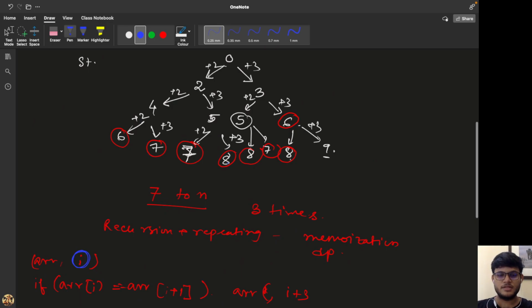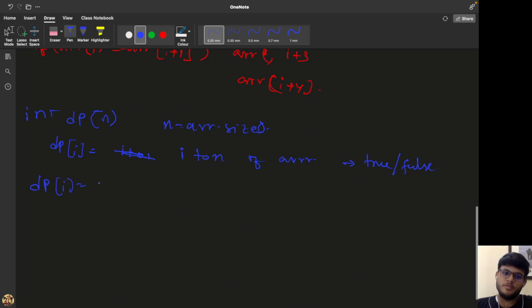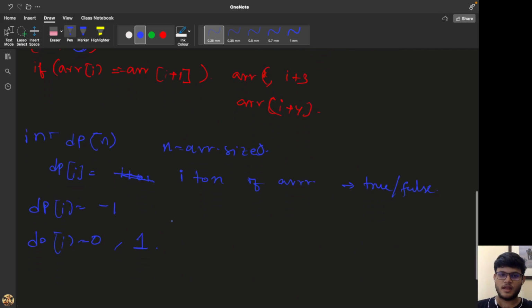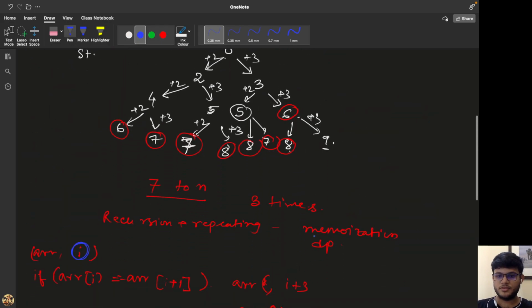So we will calculate for each index only once. We can take an integer DP array, where DP of I will be initialized to -1, which means that we have not calculated for this index. If we have calculated and got false, then DP of I will be updated to 0. If we got true, then it will be updated to 1. That is the memoization case, and because we go through all the indexes only once, the time complexity will be order of n. We can reduce this memoization to DP.